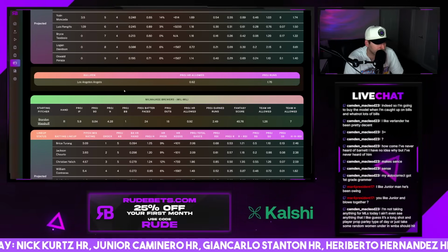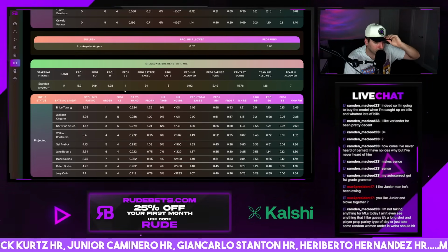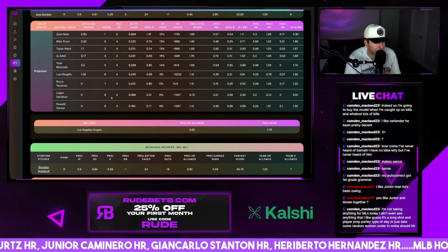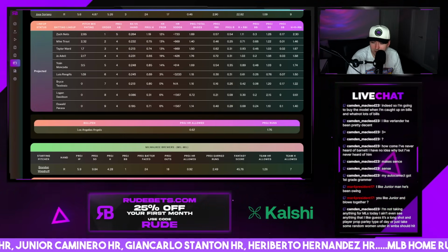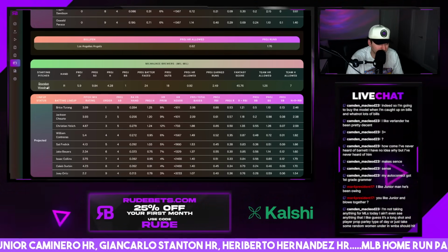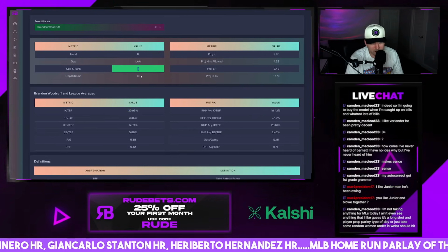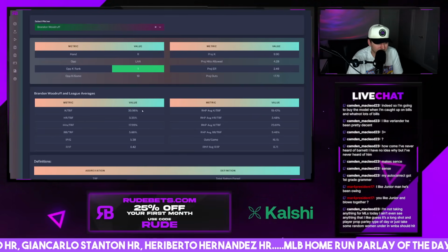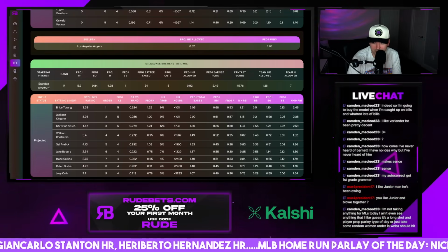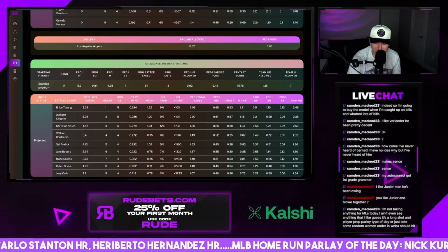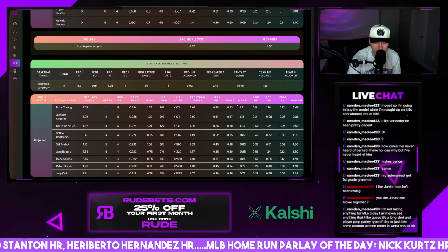Soriano versus Woodruff. There's not going to be any player props in this one. These are two way too good of pitchers. You could look at Woodruff for strikeouts. Strikeout rate's really good. His line is 7.5. I feel like that's way too high, but these guys strike out 10 times a game, so he definitely can get there. I just can't justify a 7.5 line. I'm sorry, I can't.